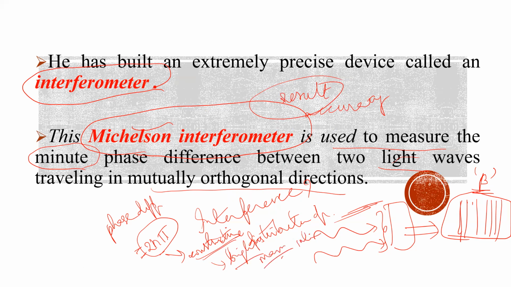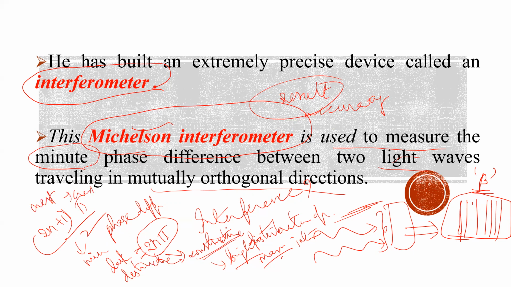Whenever my phase difference is an odd multiple of pi, then what happens? I'll get a minima. I'll get dark, minimum intensity, or destructive interference. How does it happen? When a crest falls on crest, that is maxima, or trough on trough, maxima. When crest on trough or trough on crest, that is minima.